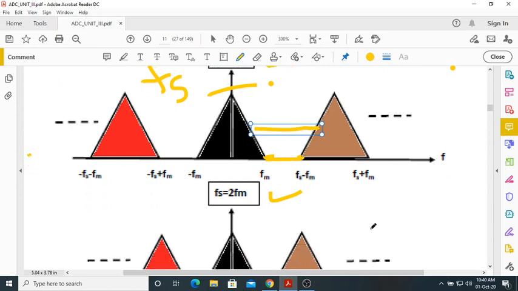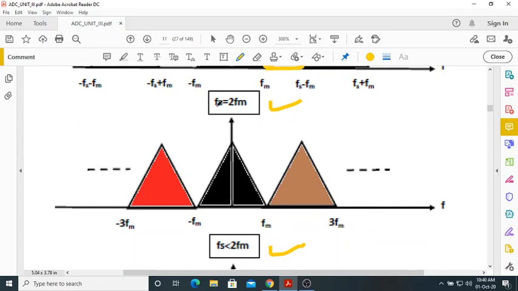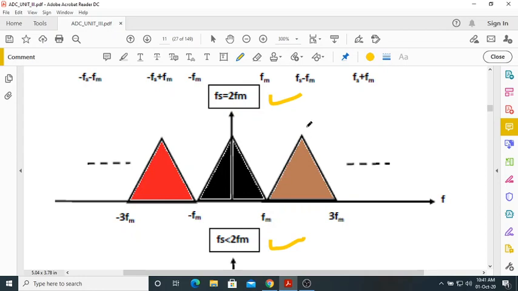Now, this will be the sampled spectrum when fs is exactly equal to 2fm. Here there is no gap. What is happening here? The shifted versions of the message spectrum are touching each other.